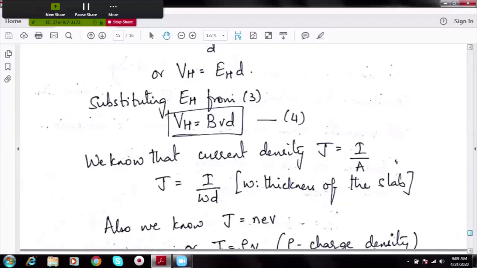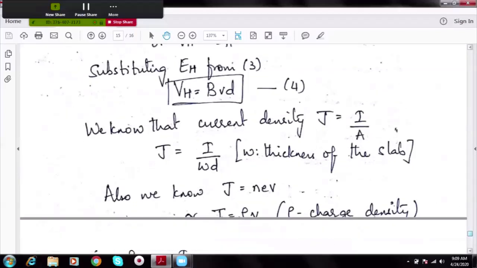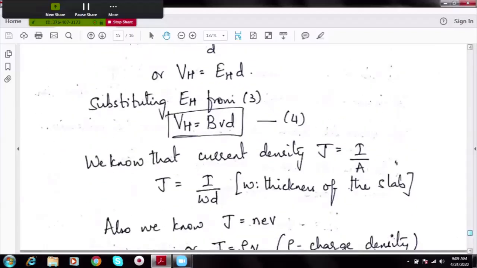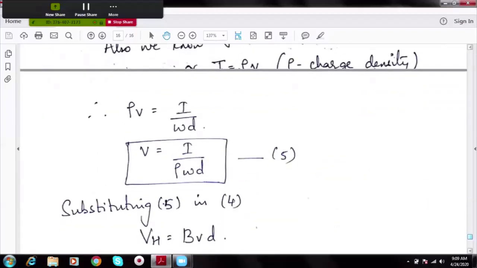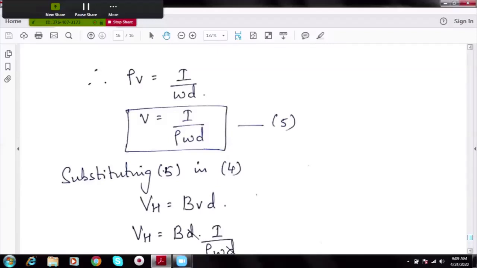So J is equal to I by A. Let us make use of the concept of current density. Current is I, area is W into D. Please refer to the diagram. W into D refers to the area of cross section. And we also know J is equal to NE into V. This we have got from the electrical conductivity derivation. NE is usually referred as charge density. So I'm writing NE as rho.